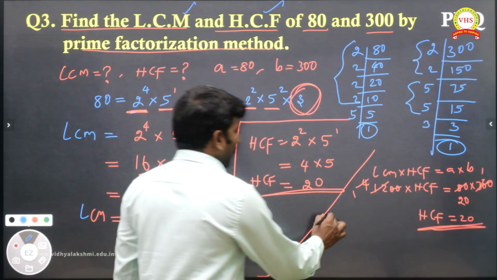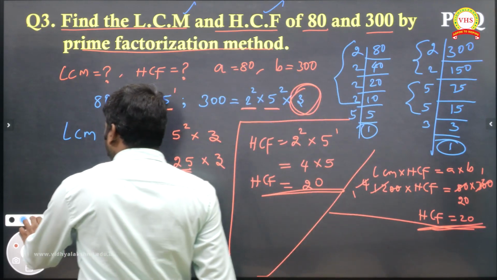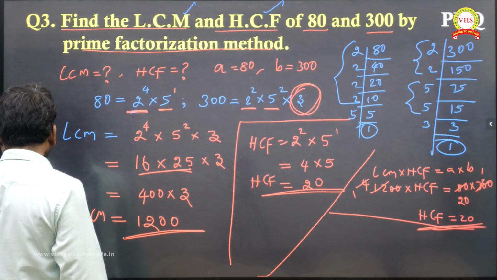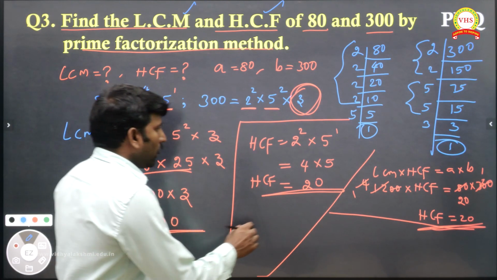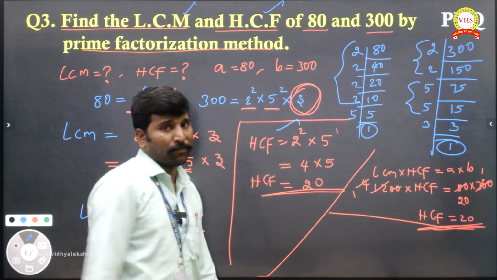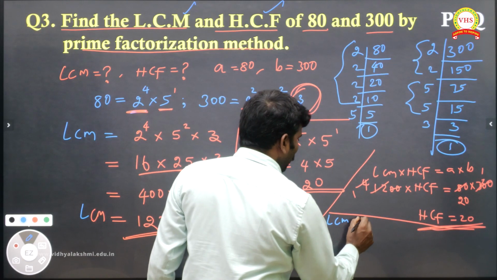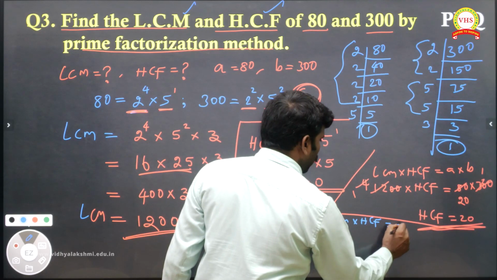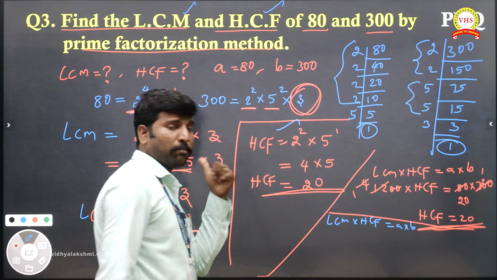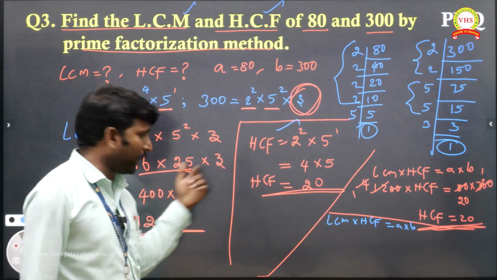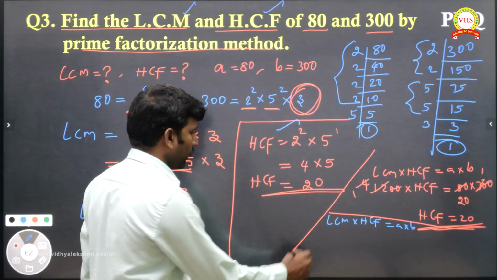And one more, what actually? Suppose, for example, first you are finding HCF, then you are going for LCM, the same formula. LCM multiply HCF is equal to A into B. Any one you should find, you use this formula. Understand? Don't forget.